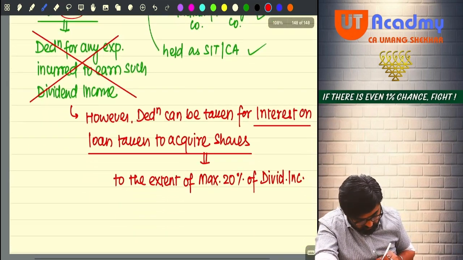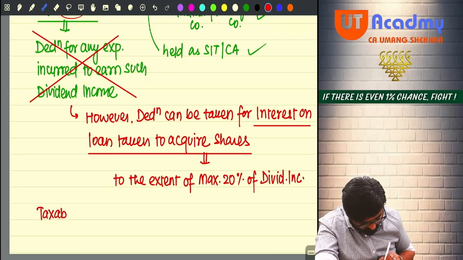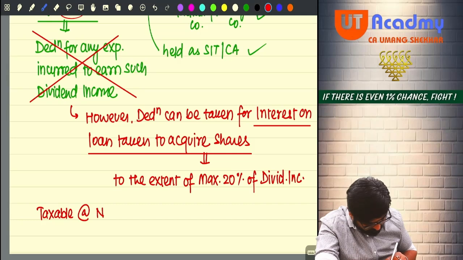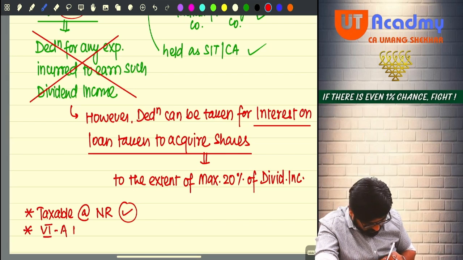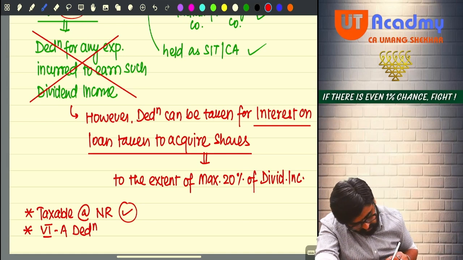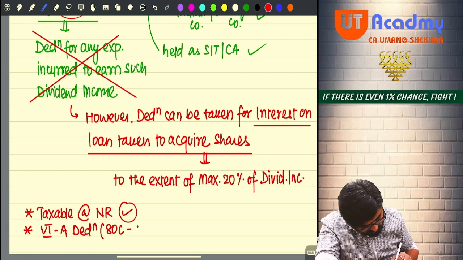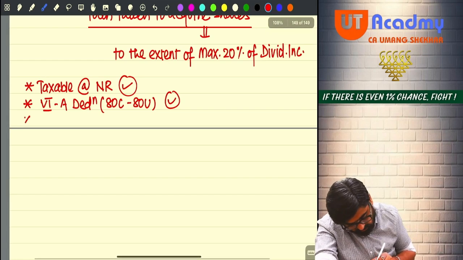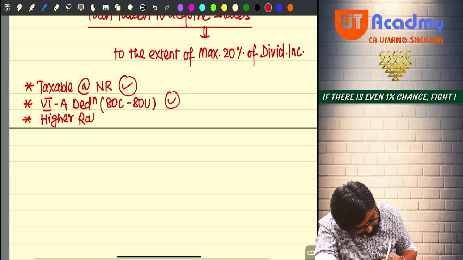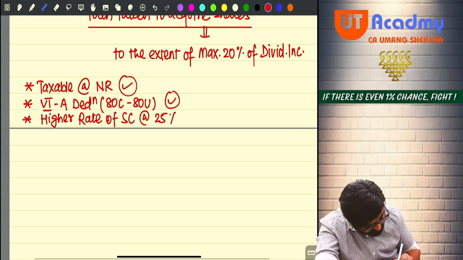Dividend is taxable at normal rates, number 1. Number 2, chapter 6A deductions, from 80C to 80U, available? Yes, available. Then higher rate of surcharge at the rate of 25% or 37%: applicable?